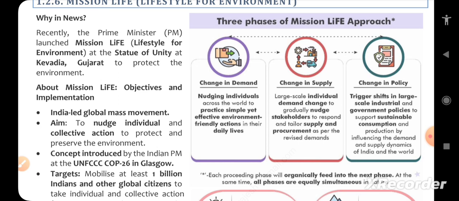The aim of such mission LiFE is to nudge individual and collective action to protect and preserve the environment. Basically, change in demand, change in supply, and change in policy. These are the 3 phases of the LiFE approach. LiFE is Lifestyle for Environment, launched by the PM of India at the Statue of Unity in Kevadia, Gujarat, to protect the environment.